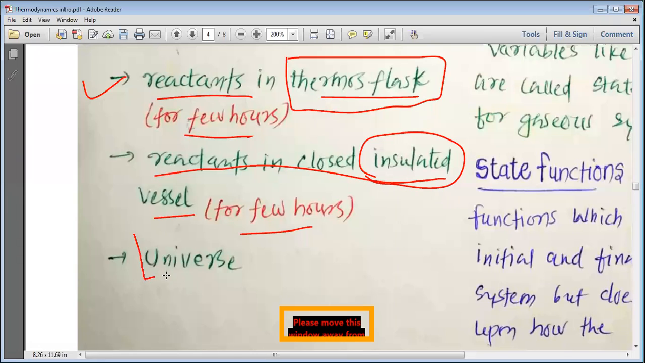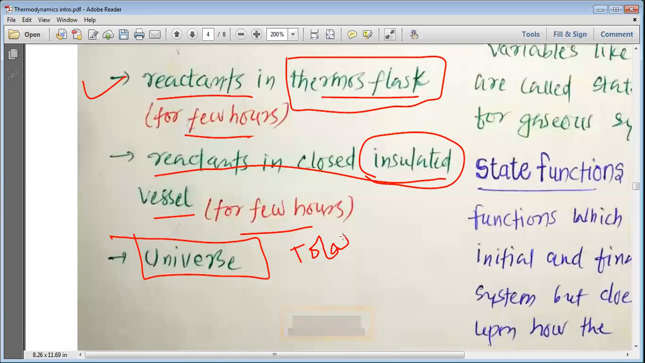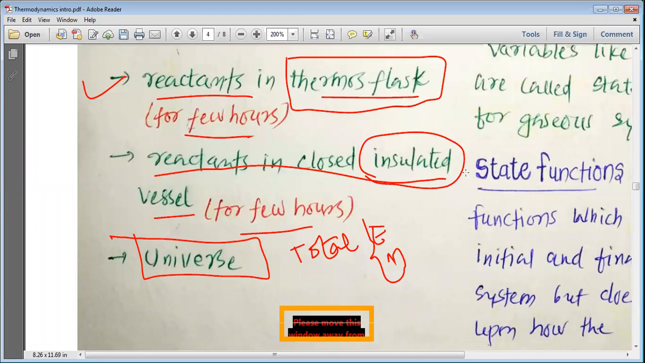At the same time, the universe is also an isolated system because the total energy of the universe remains constant. Total energy and total mass of the universe remain constant, and that is why we call the universe an isolated system. So this is how, my dear students, we end here with today's discussion.